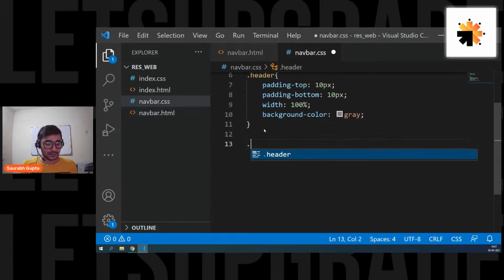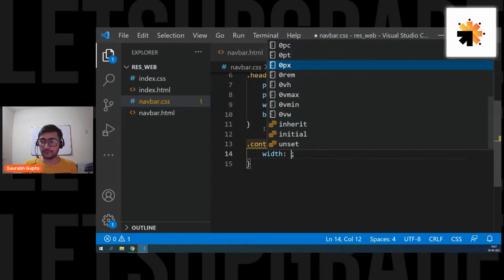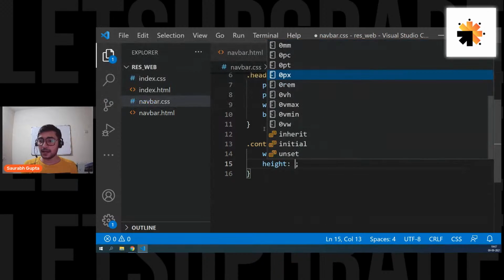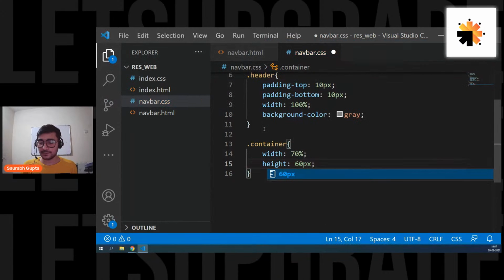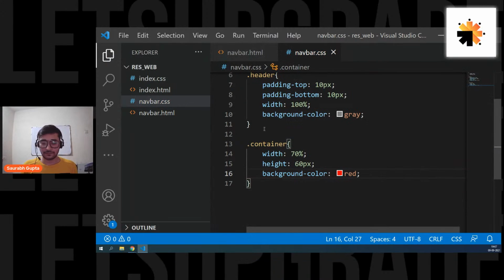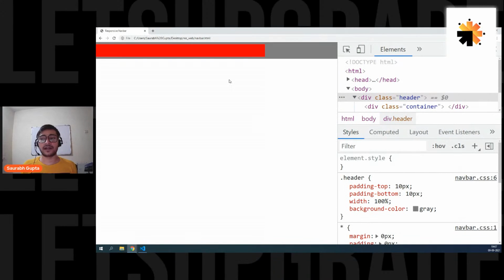And let's go give it a dot container, a width of 70%, height of 60 pixel. Or actually, I don't want to give it any height as well. But for now, let's give it 60 pixel so that you can see it at least. And background color of red. Here we go. We have the container.